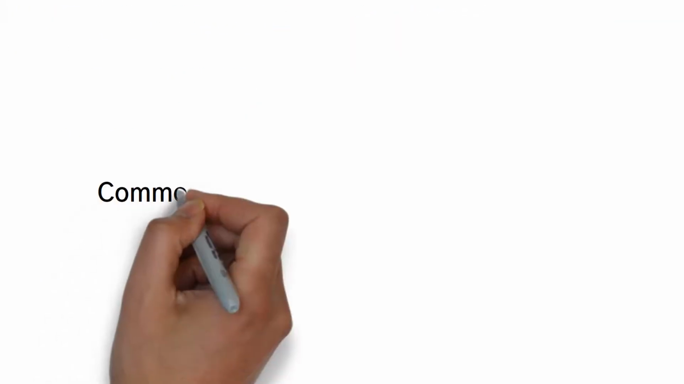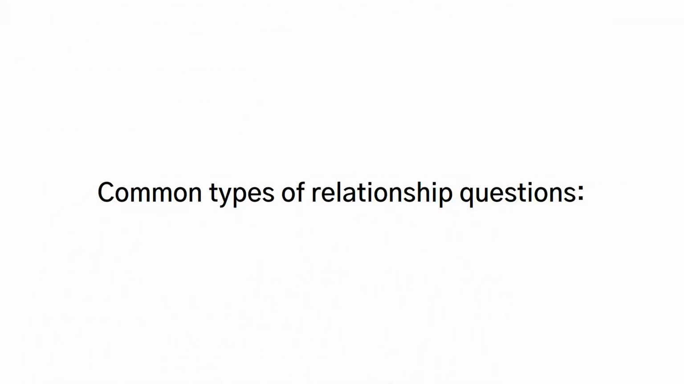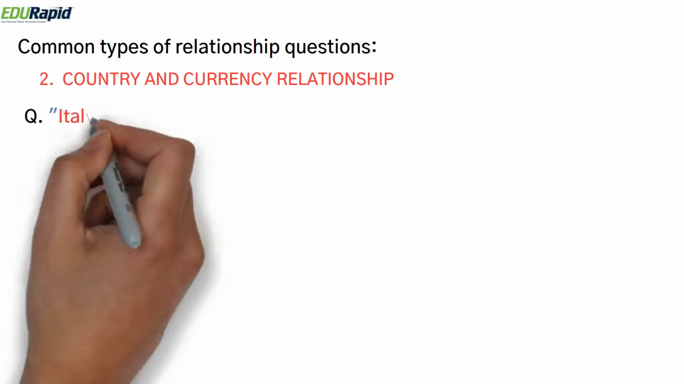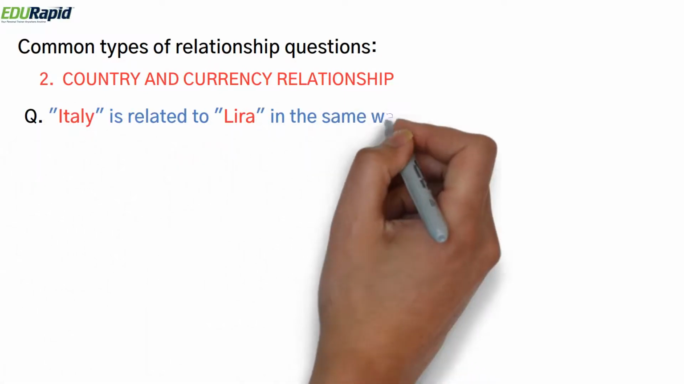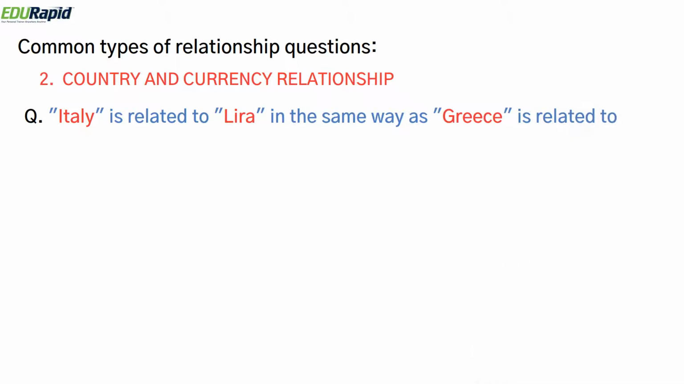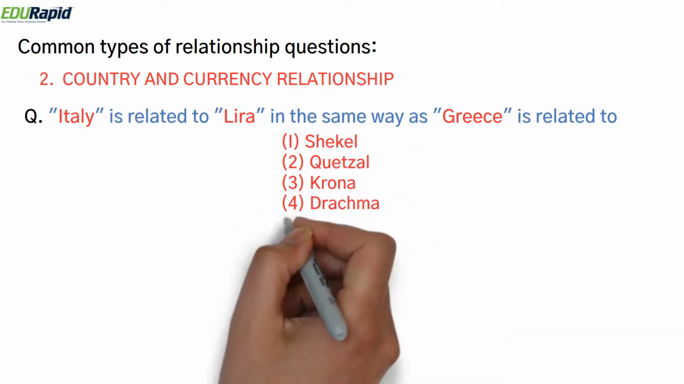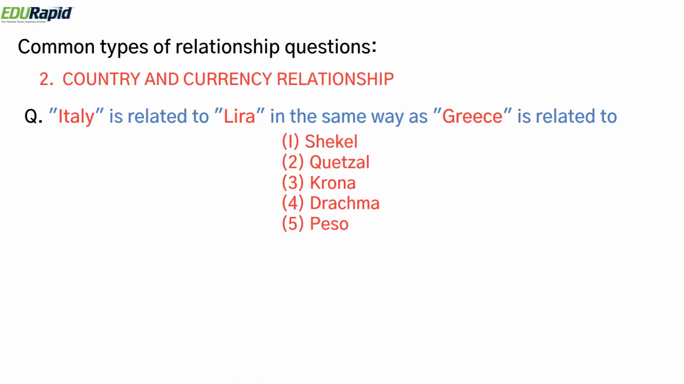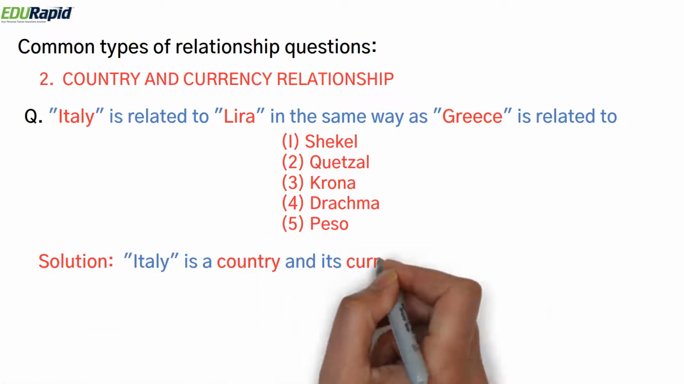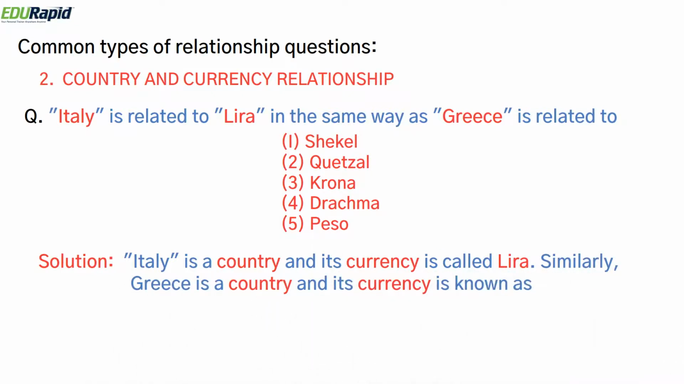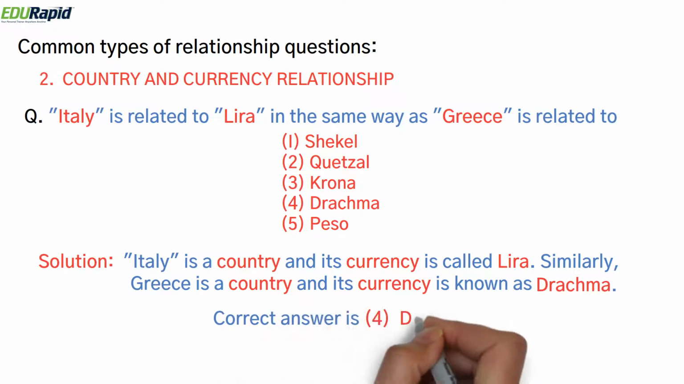Let's look at the next type of question. Common types of relationship questions. Here, in this case, country and currency relationship. Italy is related to lira in the same way as Greece is related to, and there are 5 options: shekel, quetzal, krona, drachma, and peso. So we already know Italy is a country and its currency is called lira, and similarly Greece is a country and its currency is known as drachma, and the correct answer is option 4, drachma.